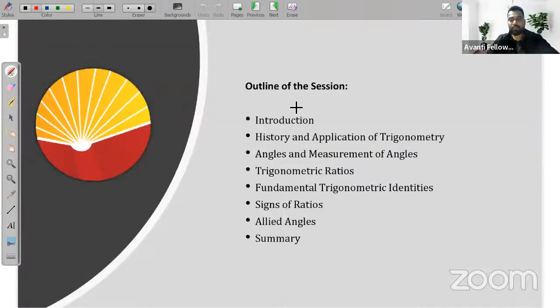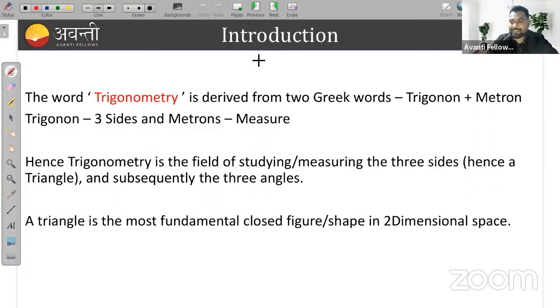In this session, first we'll see the introduction, history and application of trigonometry, and then we'll move through angles and measurement of angles. Then trigonometric ratios, then the fundamental trigonometric identities, which you already know, and signs of ratios, allied angles, and then we'll summarize all the things. Okay, let's start.